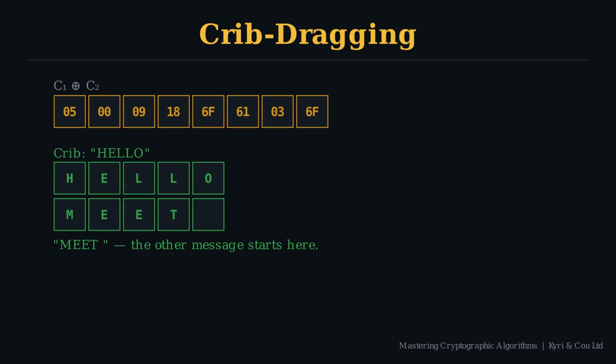2 things drop out of this. Hello sits at position 0 in the first message, that was our crib, and since the XOR produced meet, the second message begins here too. We've now recovered both plaintexts, and we did it without finding the key, brute forcing, or breaking the Vernam cipher. Key reuse alone was enough.